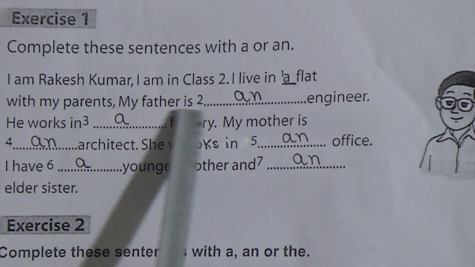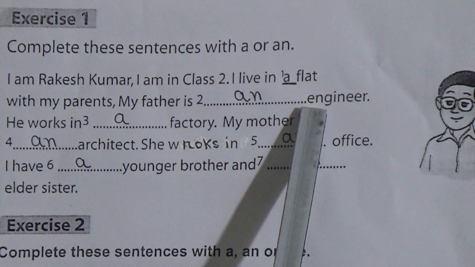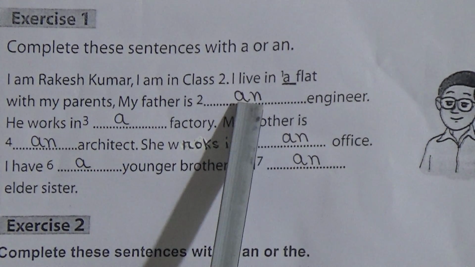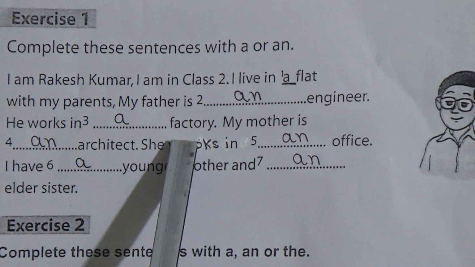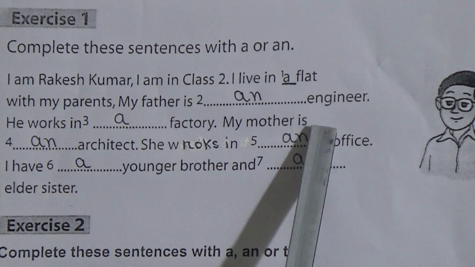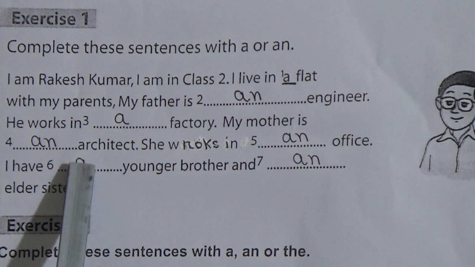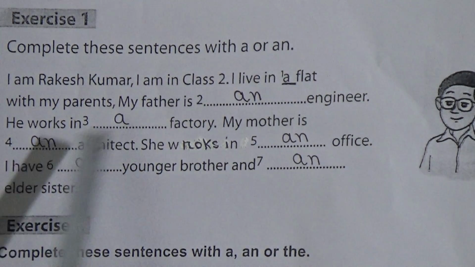My father is an engineer. E is a vowel, so before a vowel we use an. He works in a factory. F is a consonant letter, so use a here. My mother is an architect. A is a vowel, so before a vowel we use an here.